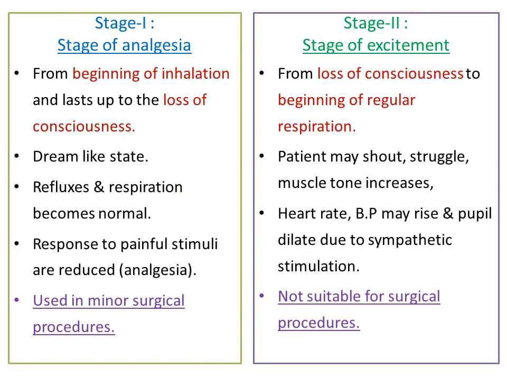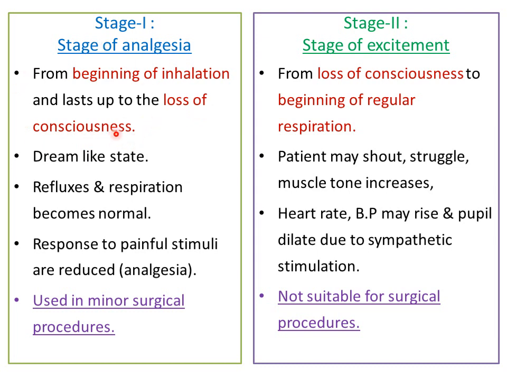Next, what happens in these stages? Stage 1, we already said, is the stage of analgesia. It begins from inhalation of the anesthetic agent and lasts up to the loss of consciousness. This is the first stage.